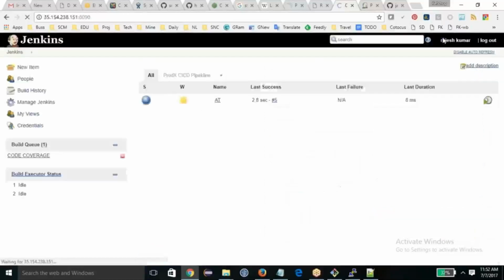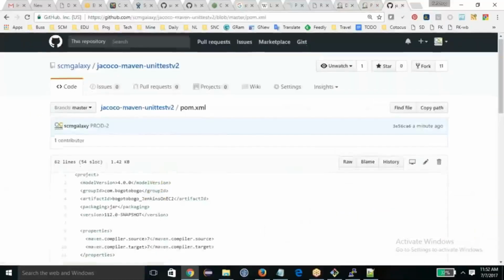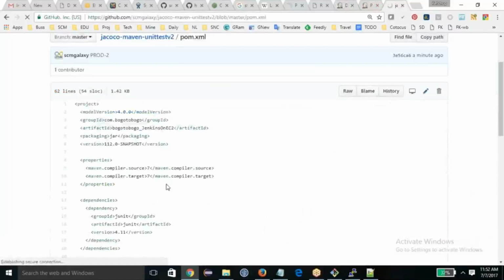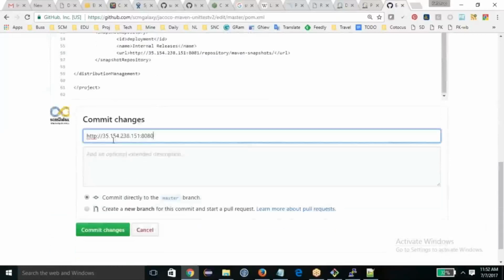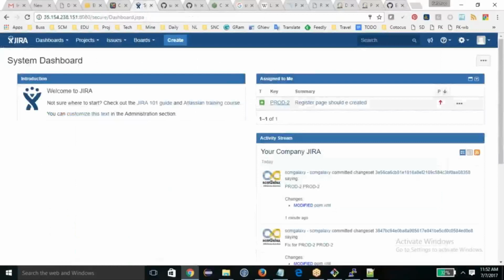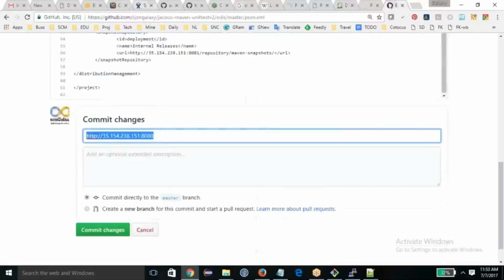Save it. And now I'll make one more change just for the demo, for the same ticket which I'm currently working on, prod 2.